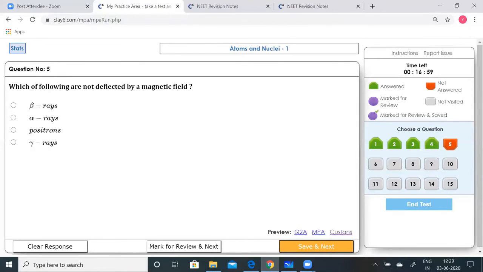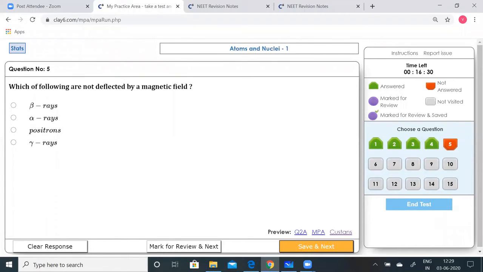Which of the following is not deflected by a magnetic field? Beta rays, alpha rays, positrons, gamma rays. Now we can see that beta, alpha and positron are all charged particles. Beta is something equivalent to an electron. Alpha particles are positively charged particles. Positrons again are positively charged particles.